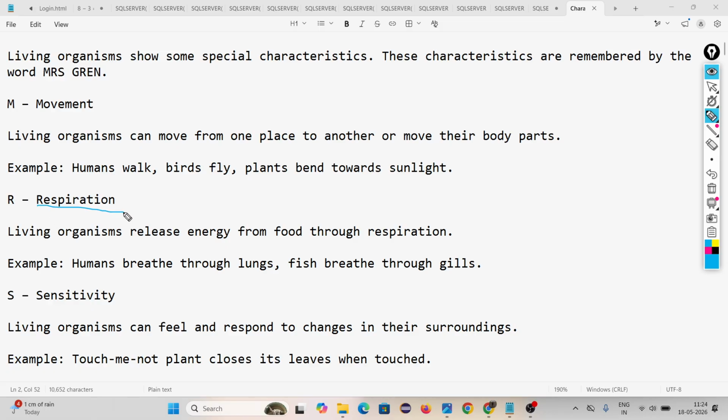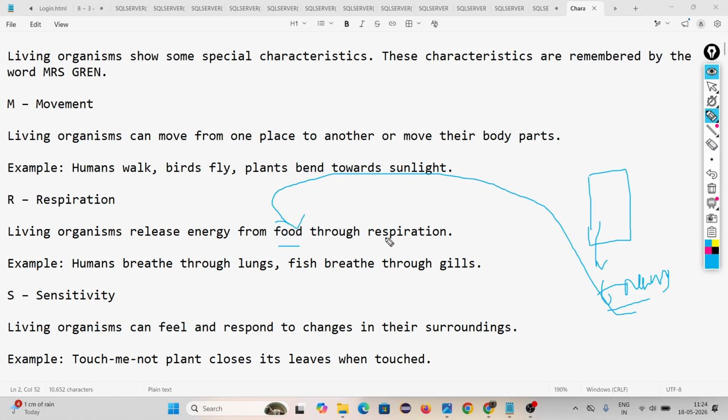Then respiration. Do you know what respiration means? Respiration means living organisms release energy from food. We all require energy, our body requires energy. To fulfill this energy we eat food, and from the food we release energy, that is called respiration. It is a process.